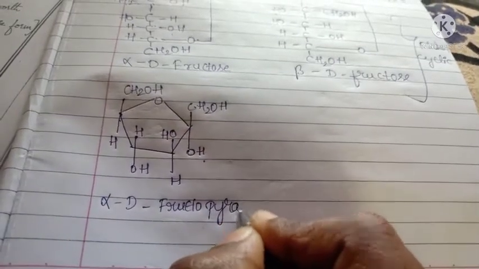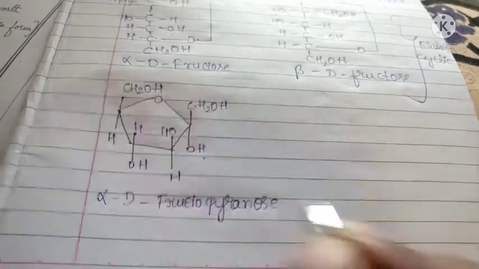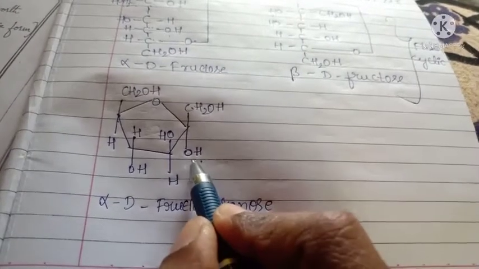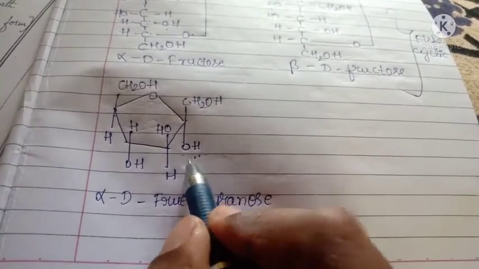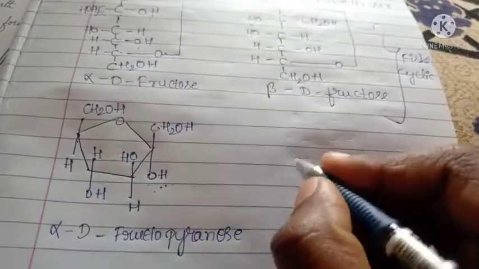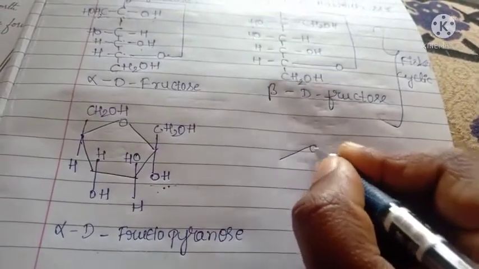Fructopyranose. In the Haworth structure, how do you determine which is alpha and which is beta? Here the OH group is present below the plane, so we call it alpha. If it is above the plane, we call it beta.